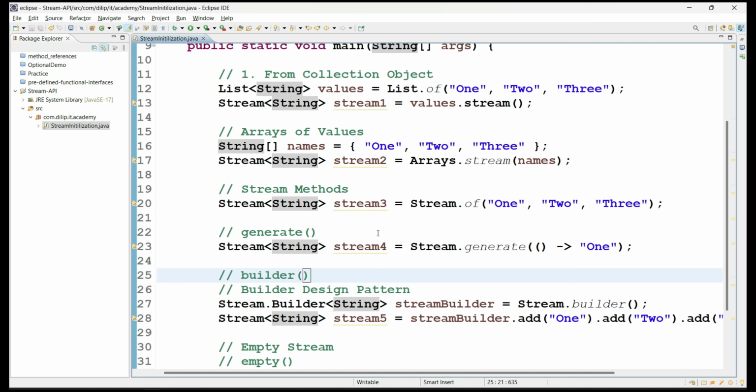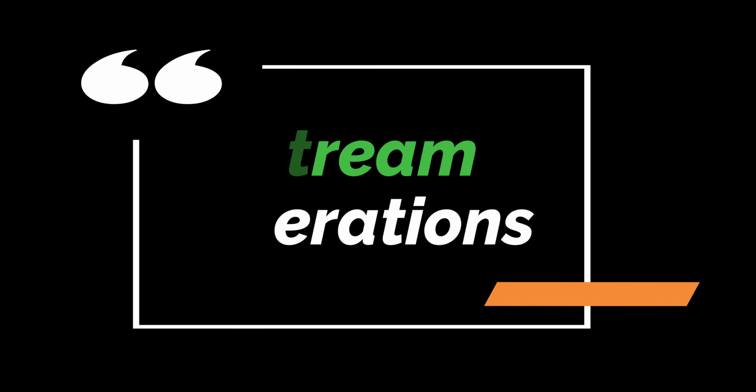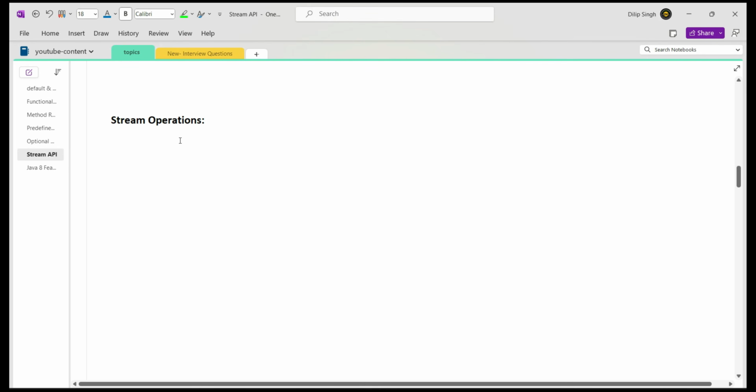Now let's see the stream operations: how stream operations are categorized and what types of stream operations we have. We will see in detail right now. In the stream API, the methods we execute along with a stream instance are called stream operations.